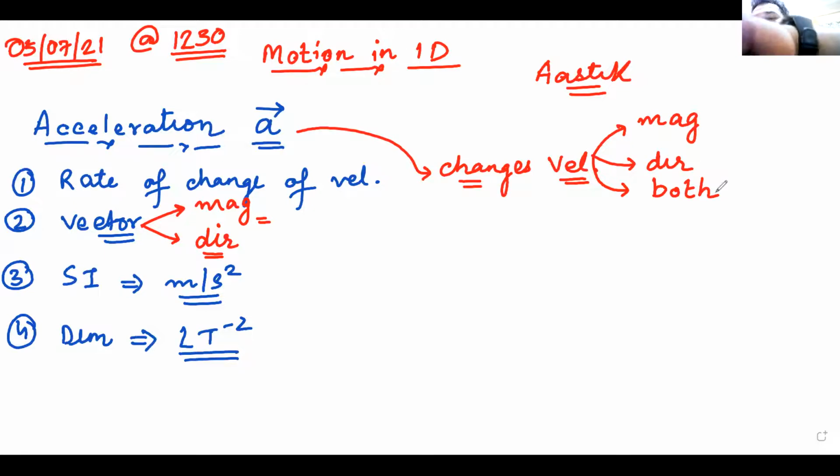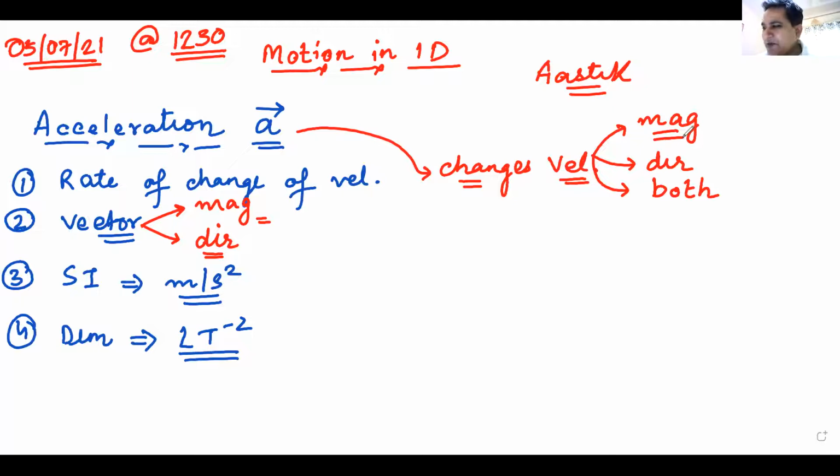I have two raised hands, Jaya Shankar and Siri. Do you have any problems? Please ask me, write it in the chat, or I'll unmute you. You can ask verbally. The question is how can acceleration change velocity only in magnitude? It should not change its direction. It should only change its magnitude. How is that possible?